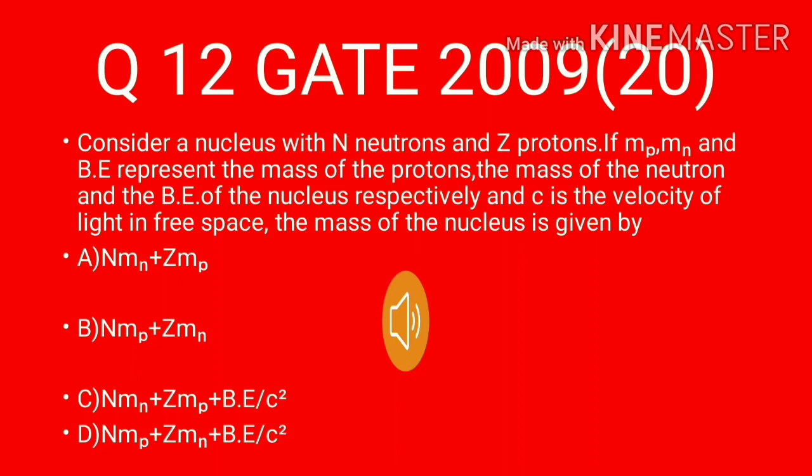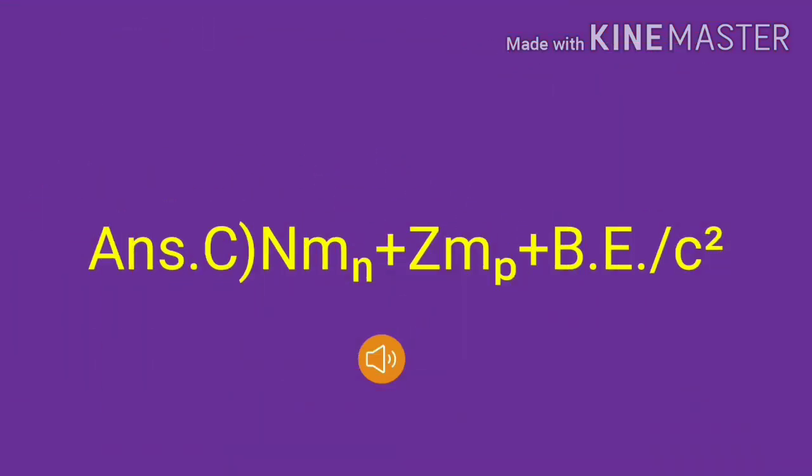If Mp and Mn and binding energy represent the mass of the proton, mass of the neutron, and the binding energy of the nucleus respectively, and c is the velocity of light in free space, the mass of the nucleus is given by A. N into Mn plus Z Mp, B. N Mp plus Z Mn, C. N Mn plus Z Mp plus binding energy per c square, D. N Mp plus Z Mn plus binding energy by c square. C is the correct answer.